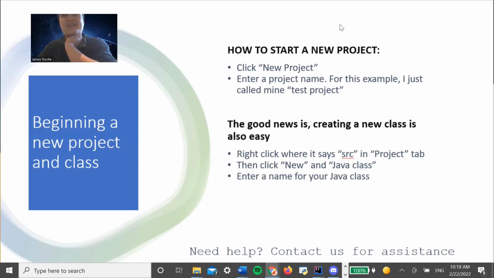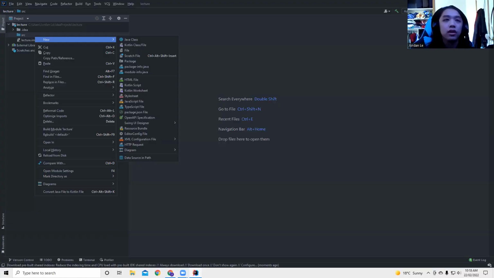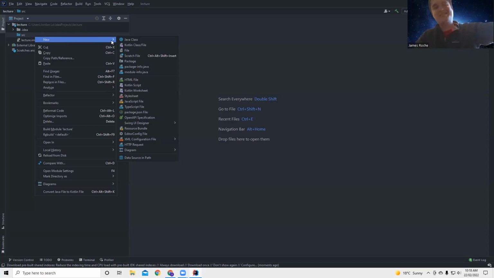Let me stop sharing. SRC file is the source file. That's where all your Java can now see my. Wait, you couldn't see my screen before. That sucks. Anyway. Okay, yeah, just start.